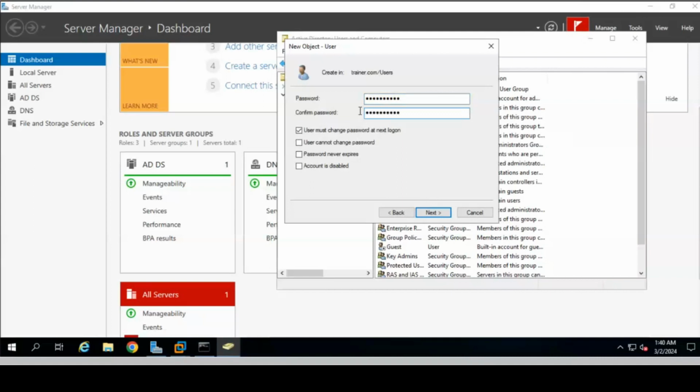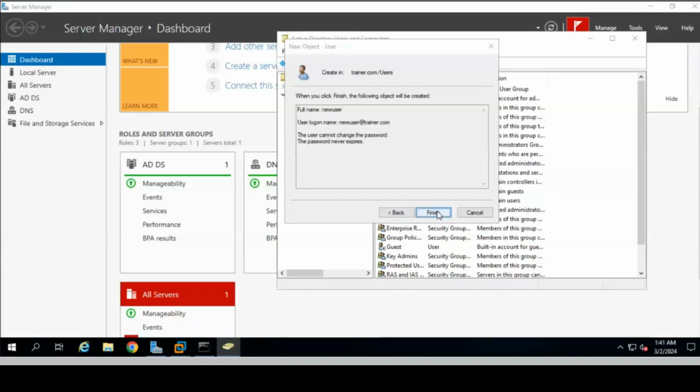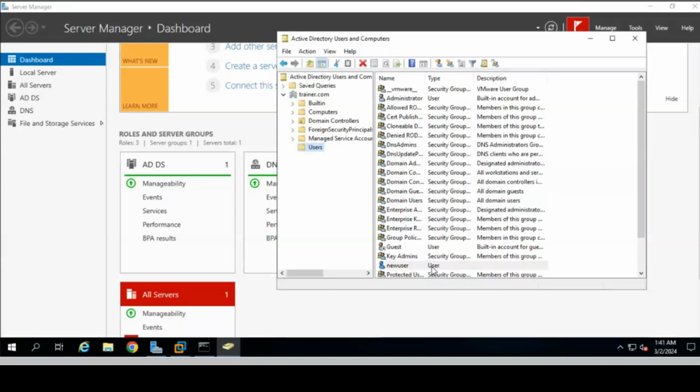Untick this option and tick the second and third options. Otherwise, if you want the user to change the password at first login, you can tick the first option also. But now I'm not doing anything with that, so I'm just clicking the second and third options, so the user cannot change the password and the password will never expire. Do Next and Finish.